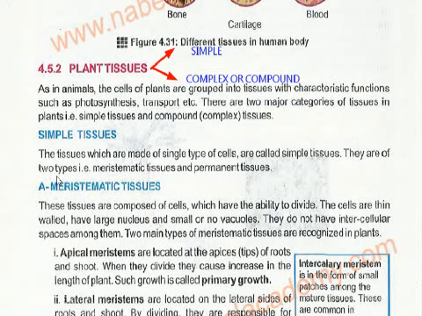Okay, so here we are reading about the simple tissues. The simple tissues are of two types: the meristematic and the permanent tissues.